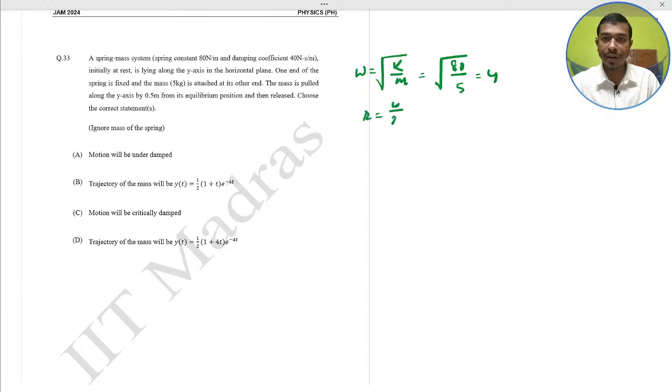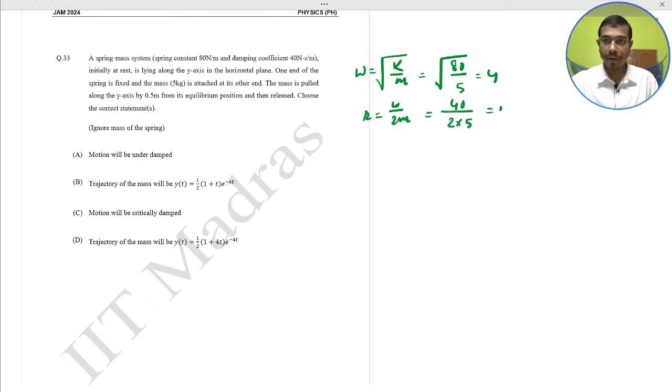And r equal to b by twice m, that is 40 by 2 into 5.